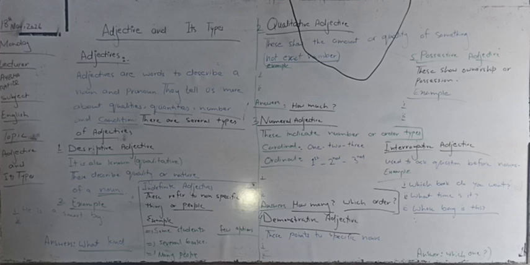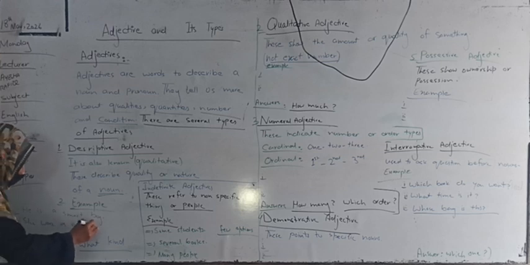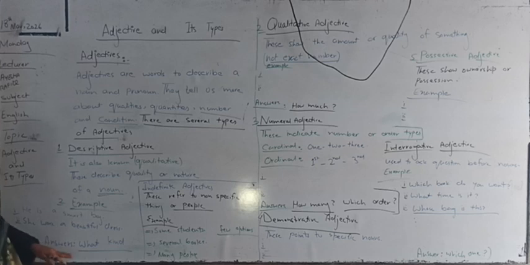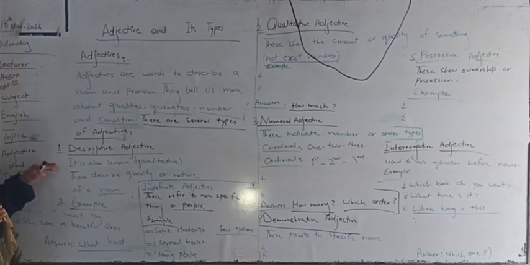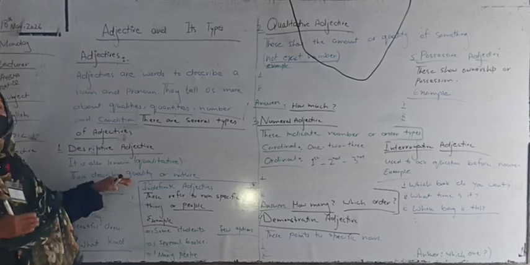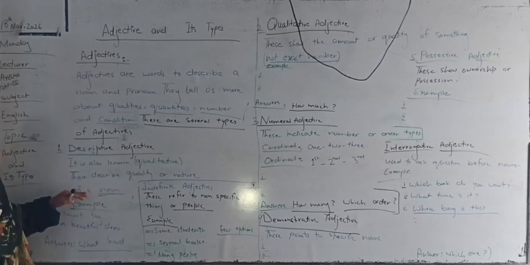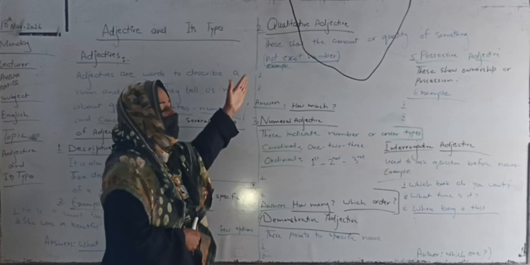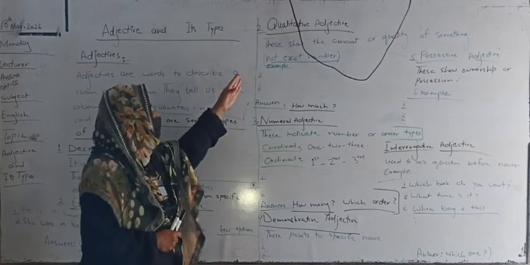She wore a beautiful dress. What kind of dress did she wear? She wore a beautiful dress. So, a descriptive adjective always describes quality or nature of a noun. Now come to the second adjective. The second type is quantitative adjective.